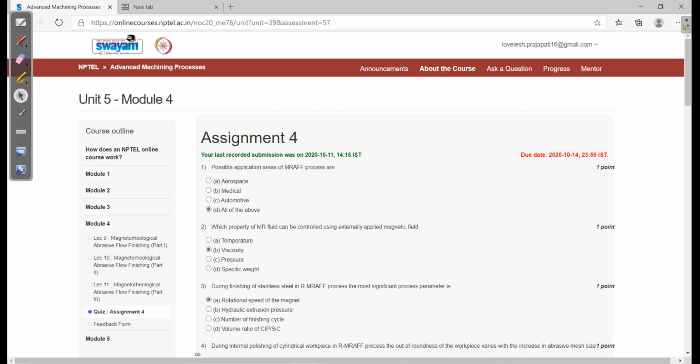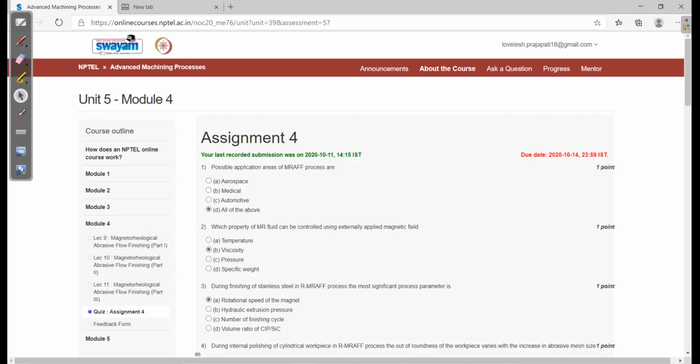I am discussing assignment number four of Advanced Machining Processes. The first question: possible application areas of the MRAFF process are? The answer is all of the above: aerospace, medical, automotive. Second question: which property of MR fluid can be controlled using an externally applied magnetic field?